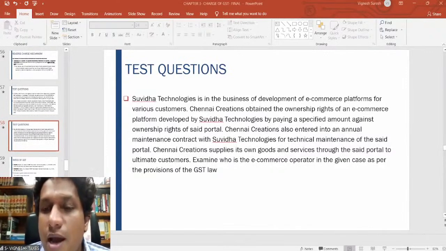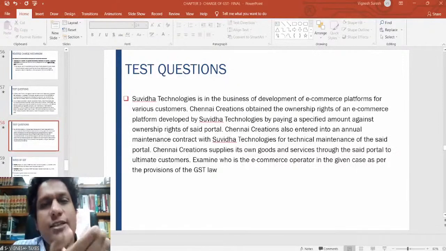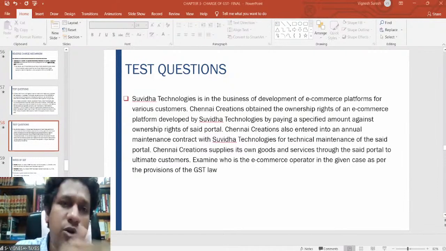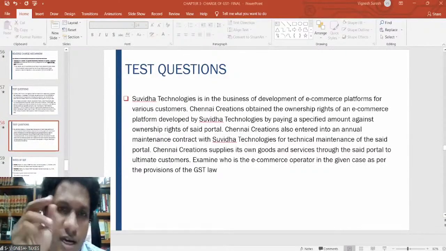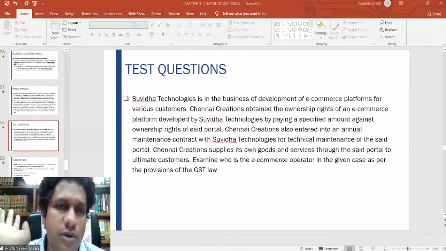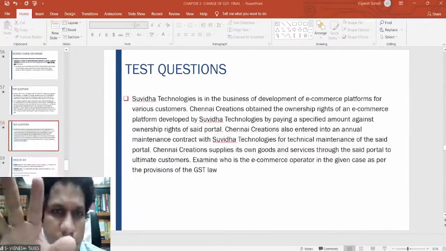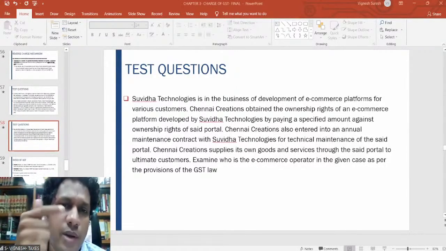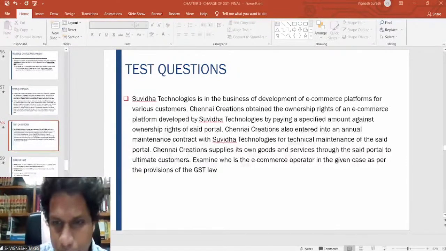So here what is happening? RCM on input transportation service received by a registered person. Input service I'm receiving on reverse charge mechanism, I have to pay. First of all, in case of reverse charge mechanism, there is no question of GSTR-2A anywhere because you have to first pay the amount and then claim the credit. The moment you pay the amount and claim the credit, it will first come into the cash ledger and disappear from the input tax credit. So therefore, in 2A, it will not be mentioned. So don't rely on 2A for reverse charge mechanism. It is not required as well. Reverse charge mechanism, you pay the cash and claim the credit. As simple as that. Right? So most of you got this answer right also.